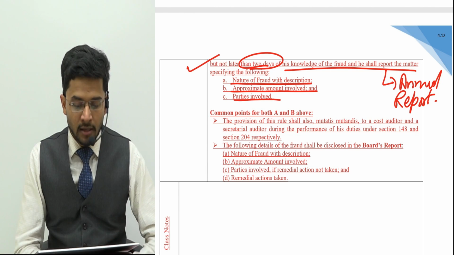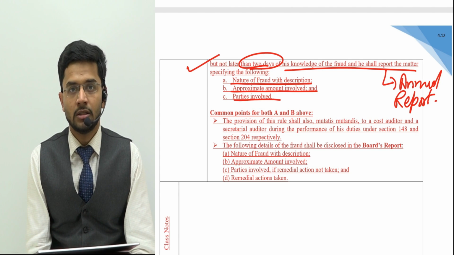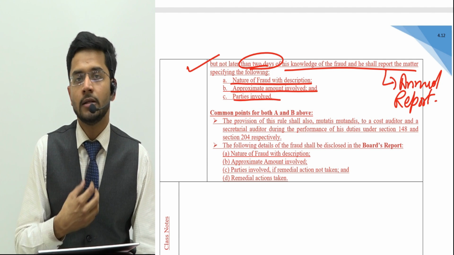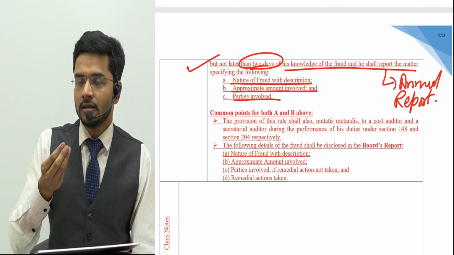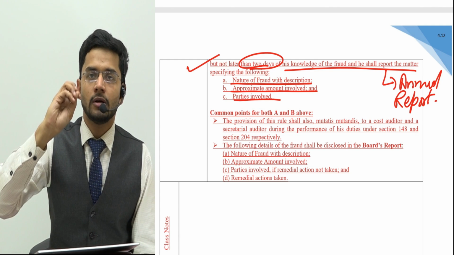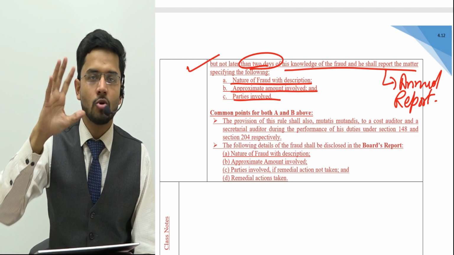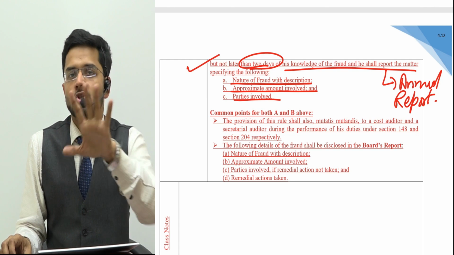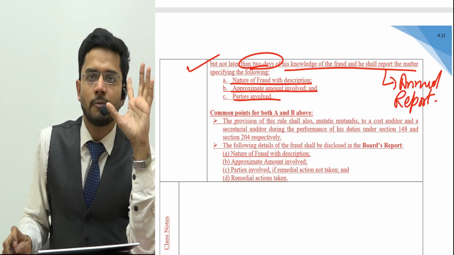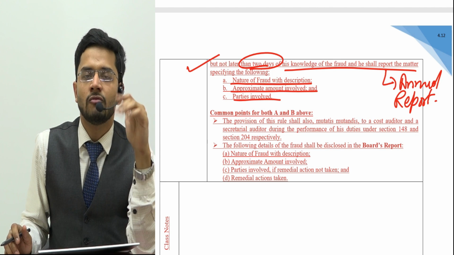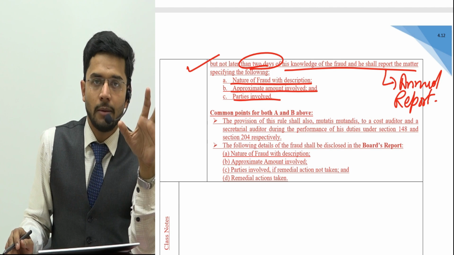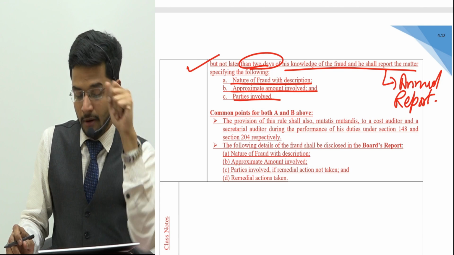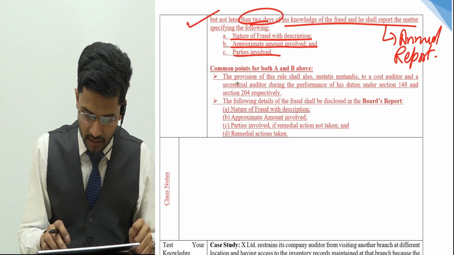This is to be ensured by the auditor, that in the annual report or the board's report, the company discloses this fraud so that at least the shareholders are made aware. The Ministry of Corporate Affairs is not bothered because the fraud involves 1 crore or less. The ministry is not required to be informed, but the board of directors are required to be informed.